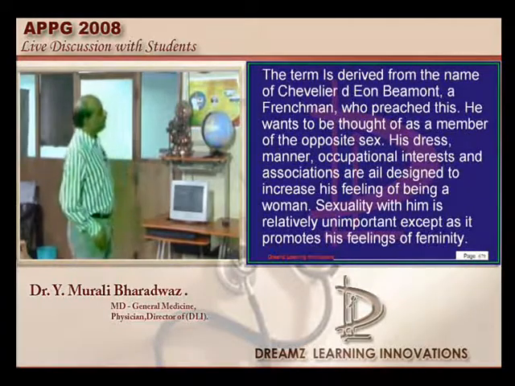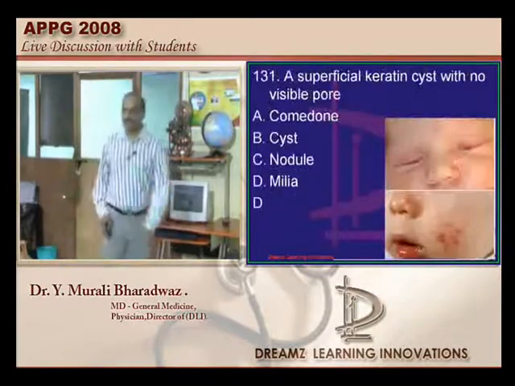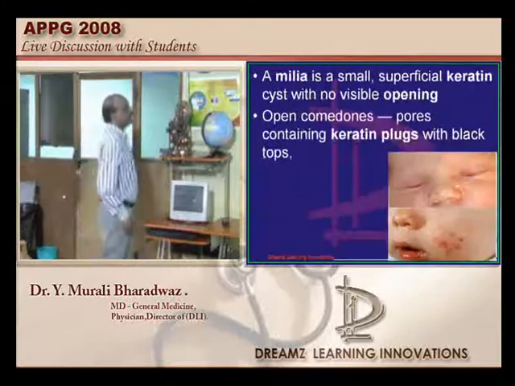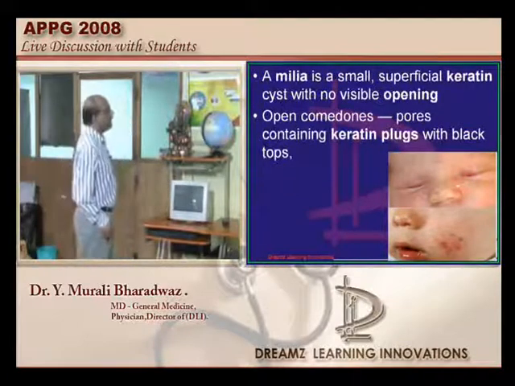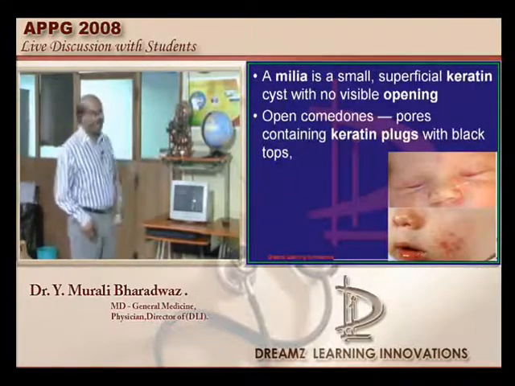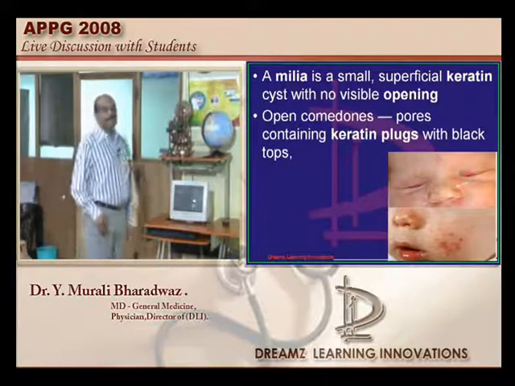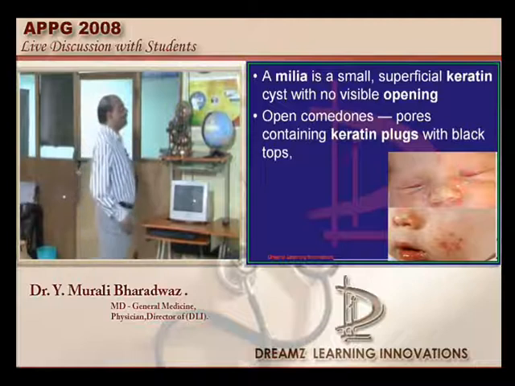Now what is a comedone, what is milia, what is nodule? Let us be very sure on the dermatology definitions. Milia is that small superficial keratin cyst with no visible opening, whereas comedones are the ones which have the pores containing keratin plugs and the black tops.